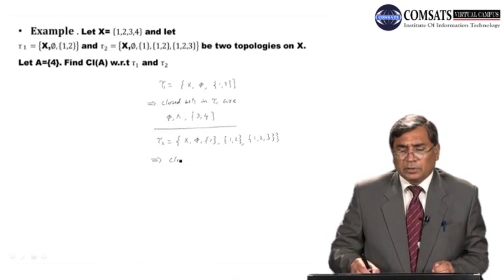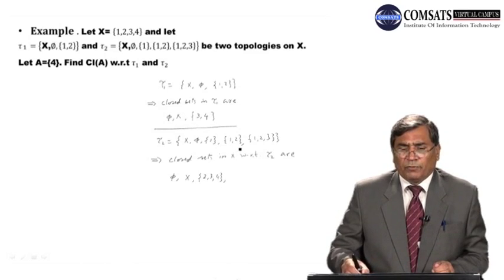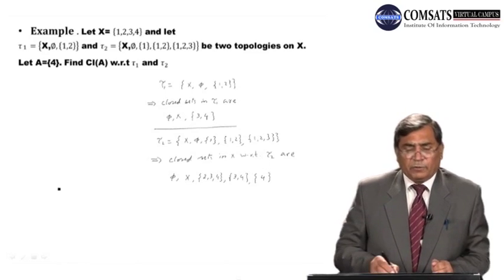So closed sets in X with respect to Ta2 are: complement of X is equal to phi, complement of phi is equal to X, complement of {1} is equal to {2, 3, 4}, complement of {1, 2} is equal to {3, 4}, complement of {1, 2, 3} is equal to {4}. So here we are given A is equal to {4}.